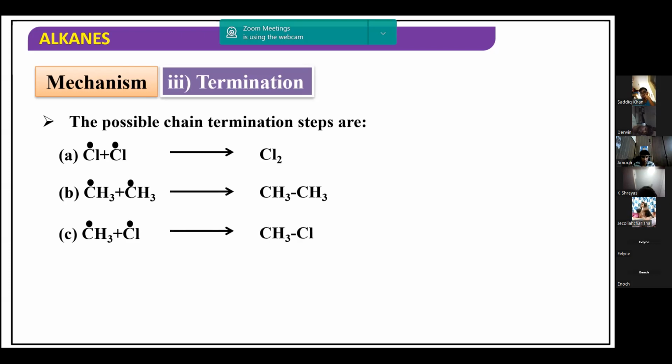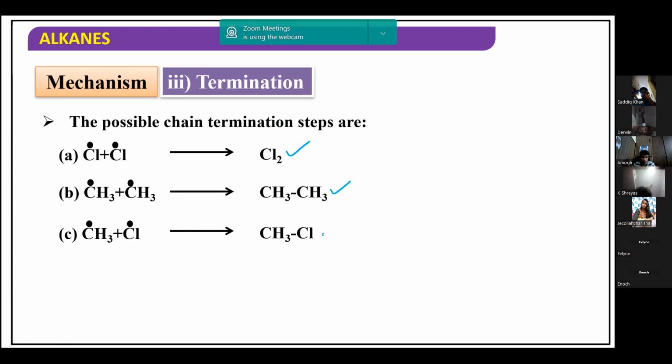This is how the chain gets terminated once all the molecules of methane have undergone homolytic cleavage. Then the maximum amount of CH3Cl is formed, and any remaining free radicals combine together.